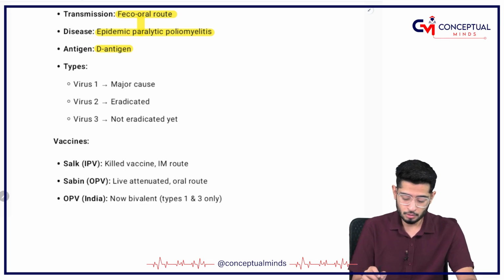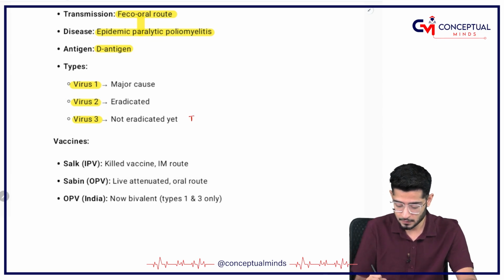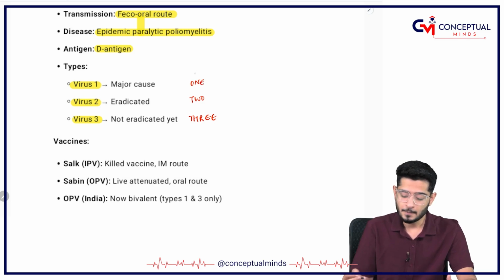Okay. Polio has got 3 types of viruses: virus 1, virus 2 and virus 3. Virus 3 is not eradicated yet, whereas virus 2 is eradicated and virus 1 is the major cause. Obviously, somebody is coming first in the class.